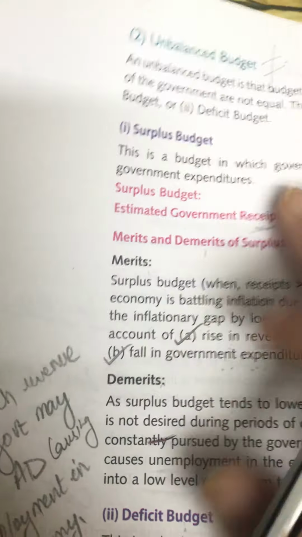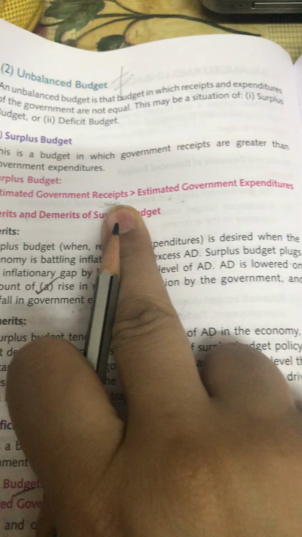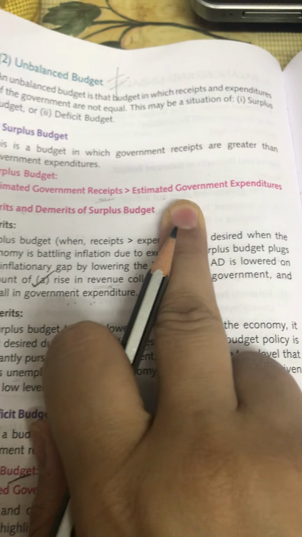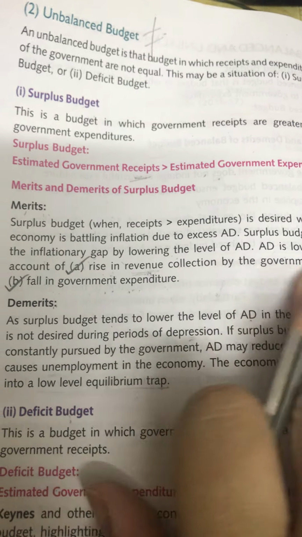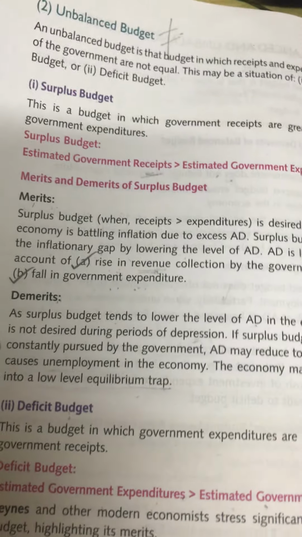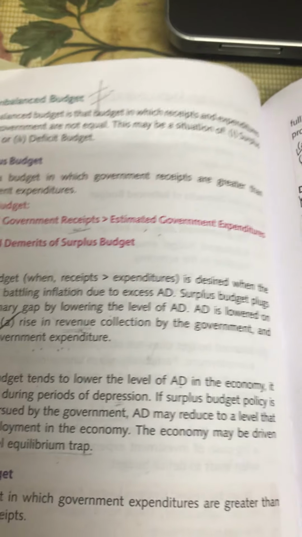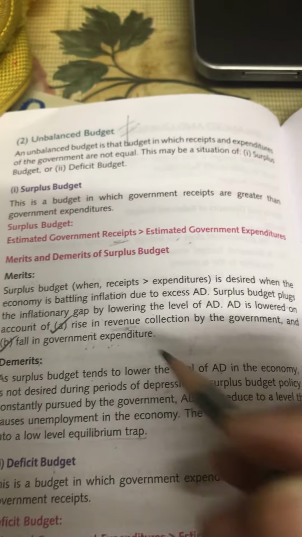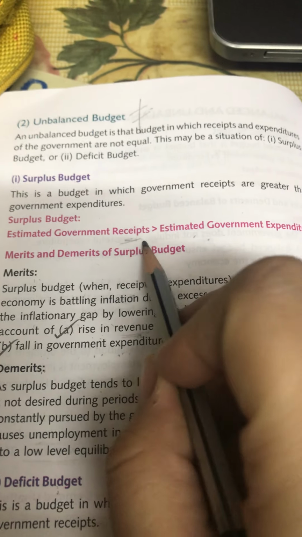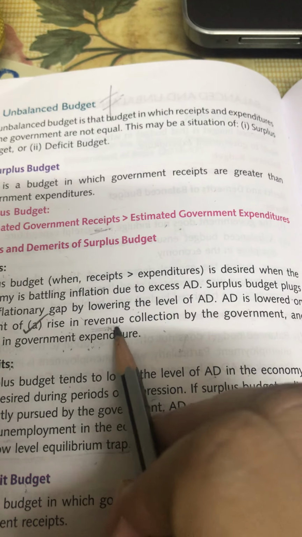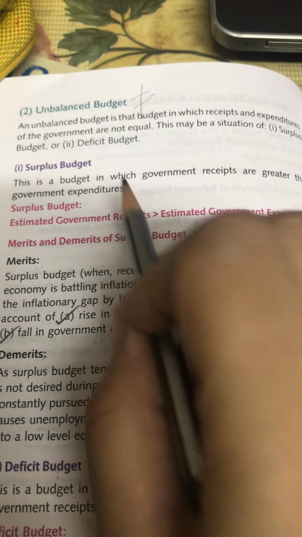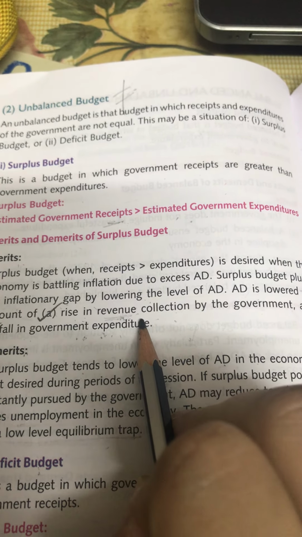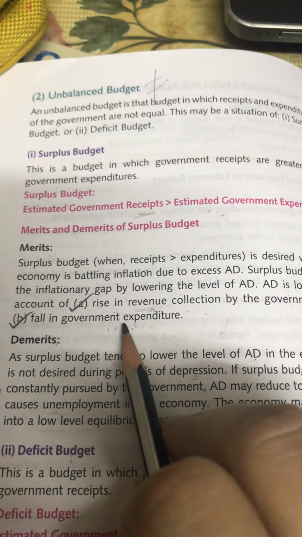Surplus budget is where your receipts are more than your expenditure. One of the merits is the rise in revenue collection by the government and fall in government expenditure. So when the government is collecting more money from us, naturally the receipts are going to be more. So there is a rise in revenue collection and the government is spending less. Because of this reason, there is a surplus budget.